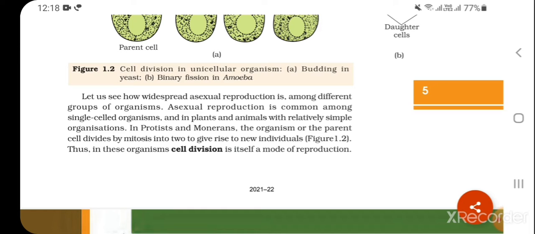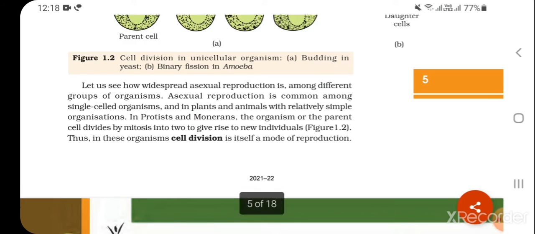Asexual reproduction is common among single-celled organisms and in plants and animals with relatively simple organizations. In protists and monerans, the organism or the parent cell divides by mitosis into two to give rise to new individuals. Thus, in these organisms, cell division is itself a mode of reproduction.